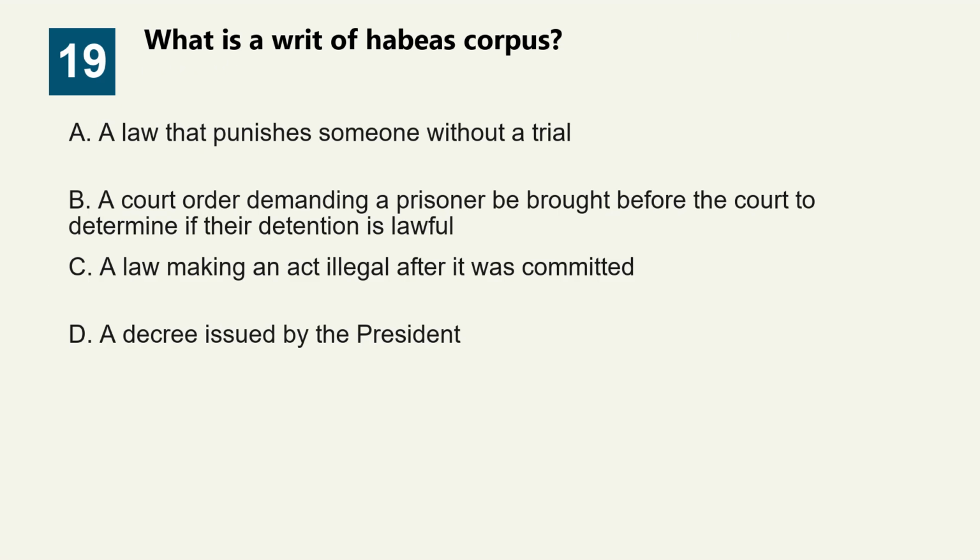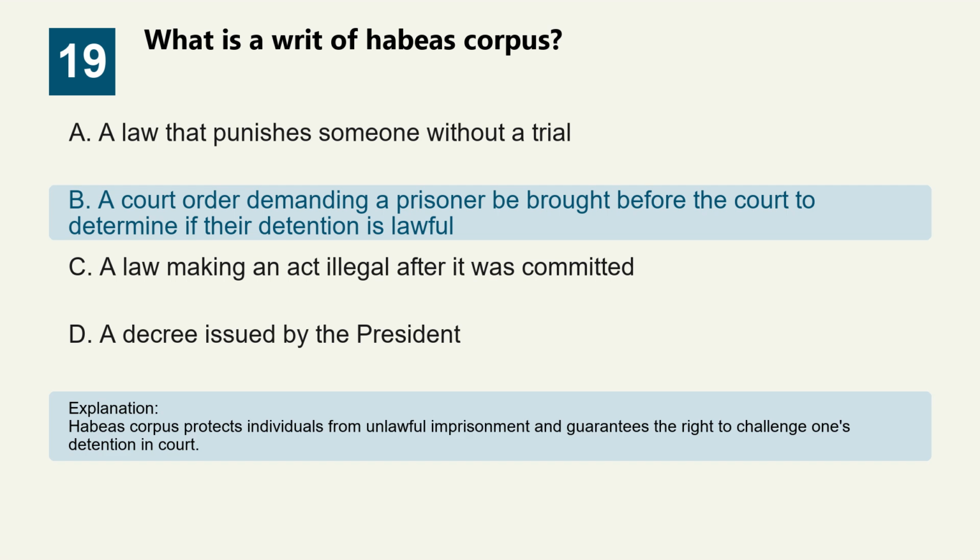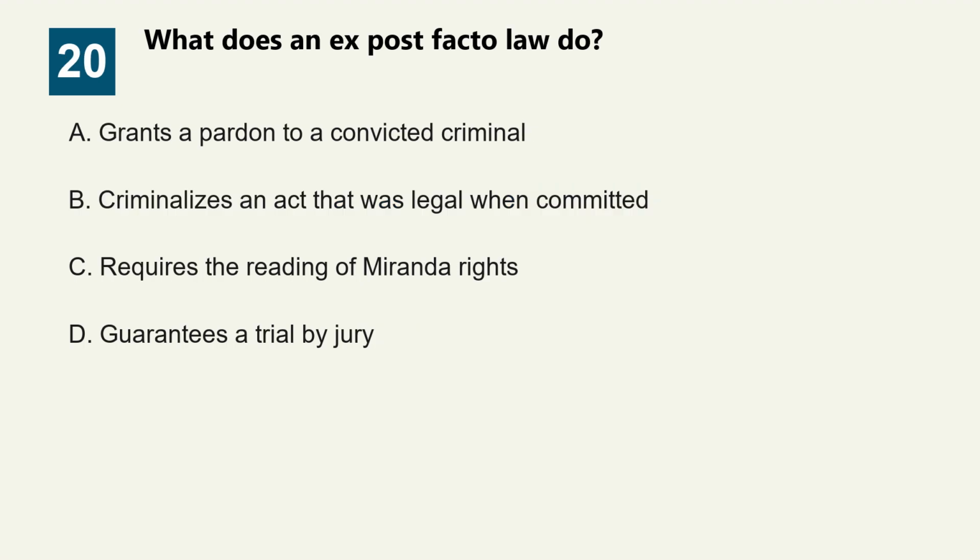Question 19. What is a writ of habeas corpus? Option A, a law that punishes someone without a trial. Option B, a court order demanding a prisoner be brought before the court to determine if their detention is lawful. Option C, a law making an act illegal after it was committed. Option D, a decree issued by the President. The correct answer is option B, a court order demanding a prisoner be brought before the court to determine if their detention is lawful. Habeas corpus protects individuals from unlawful imprisonment and guarantees the right to challenge one's detention in court.